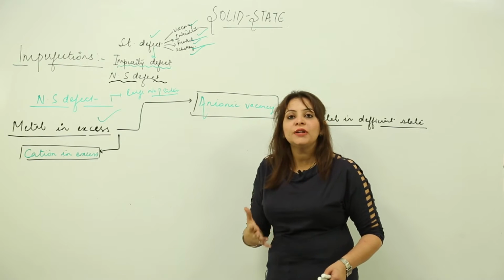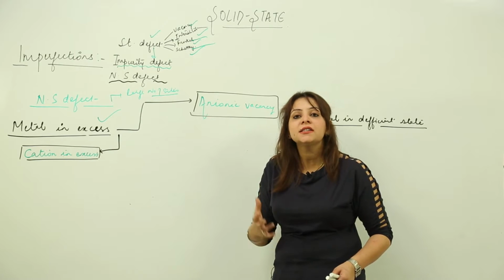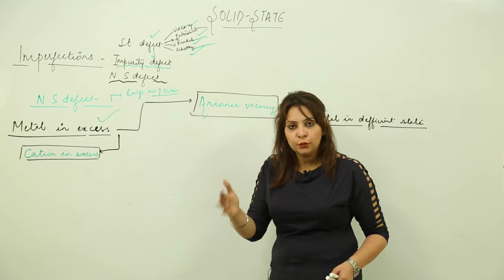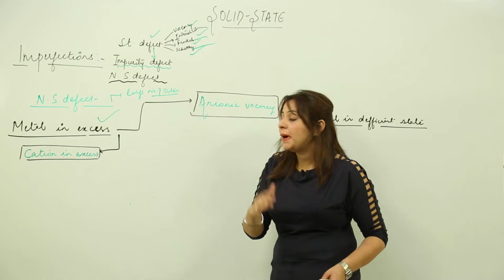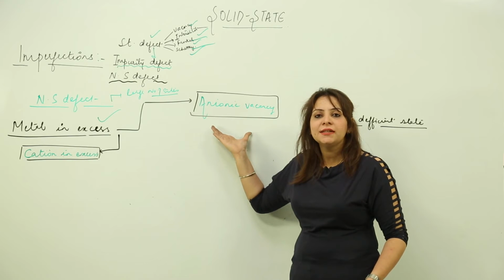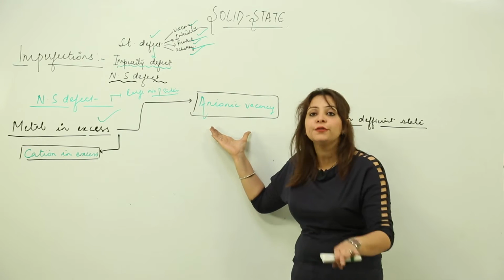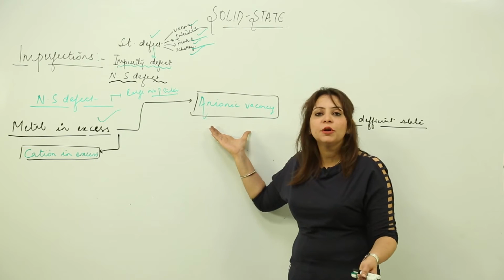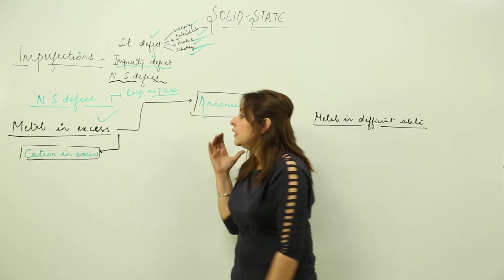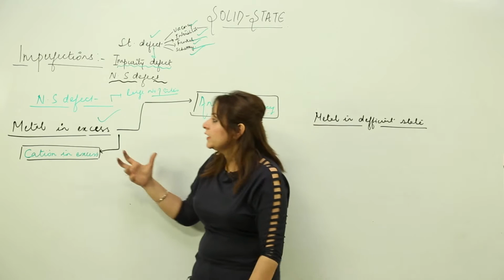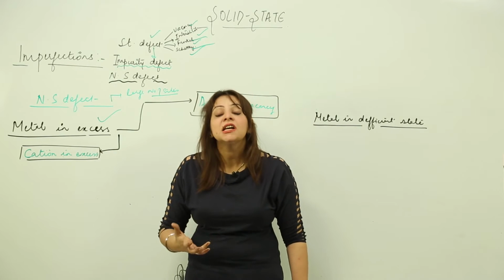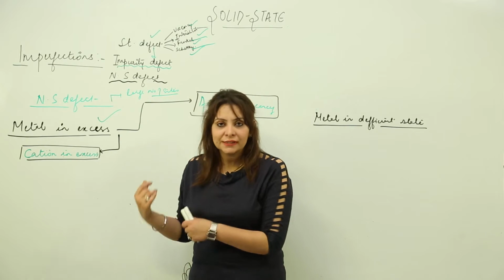As we know, in a crystal neutrality is maintained, so the number of positive charges is equal to the number of negative charges. But for some reasons we will be discussing, we get to see anionic vacancy, that means the number of negative ions falls. So obviously the number of positive ions increases, so the metal is in excess. Secondly, we get to see a state where the cation is in excess, that means the metal is in excess, and the reason behind that I am going to discuss now.